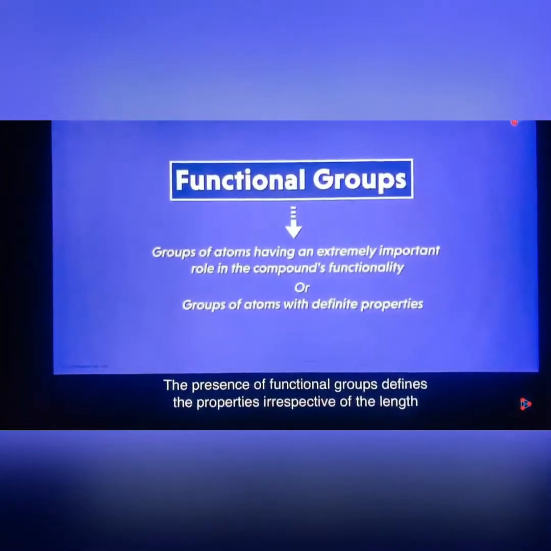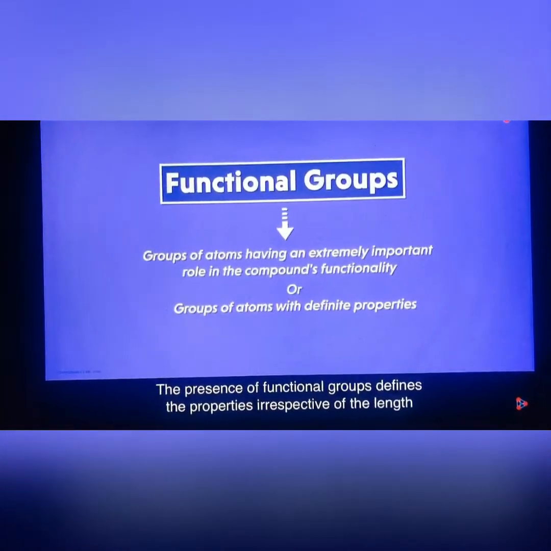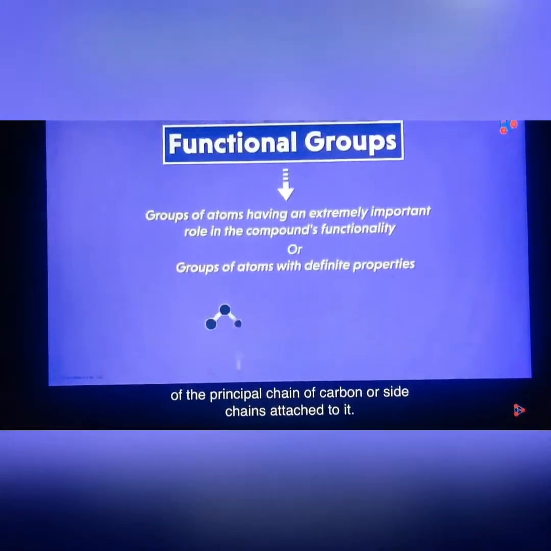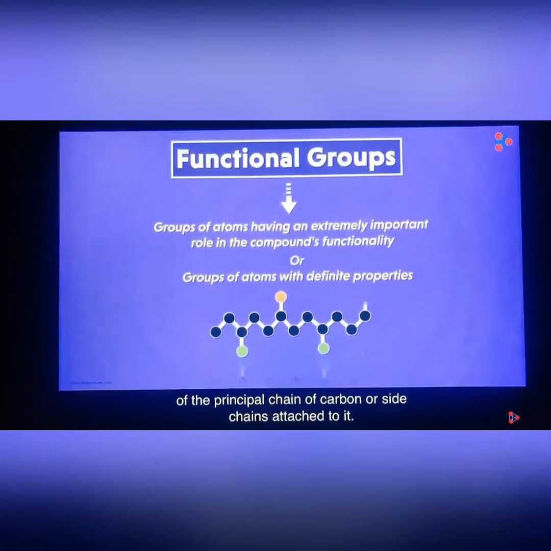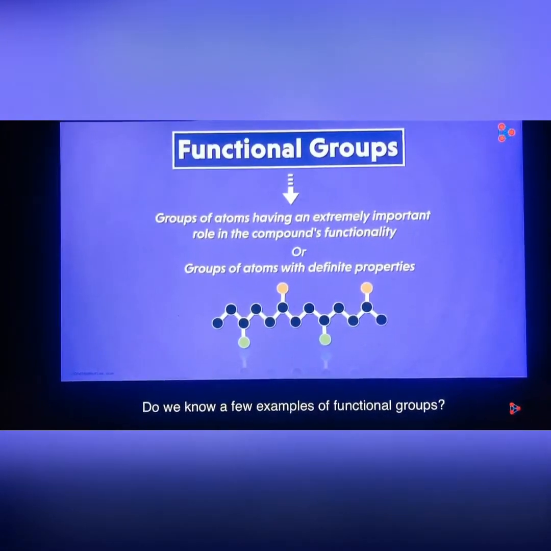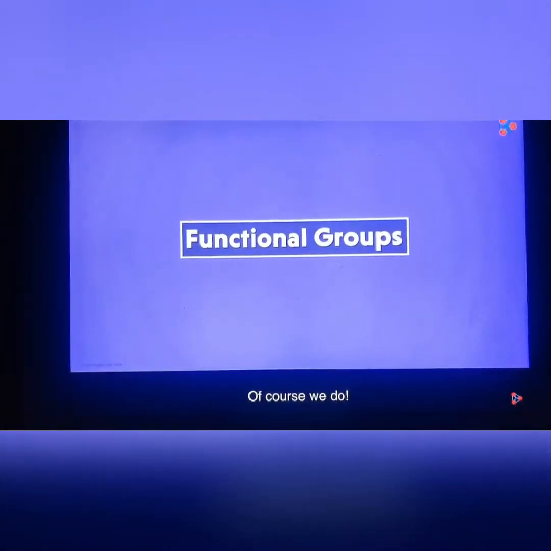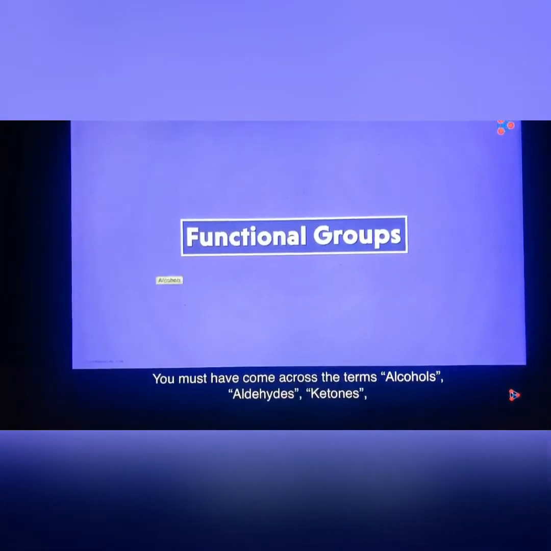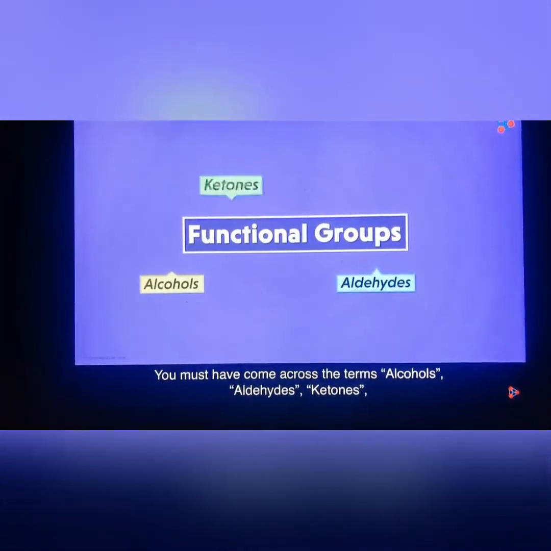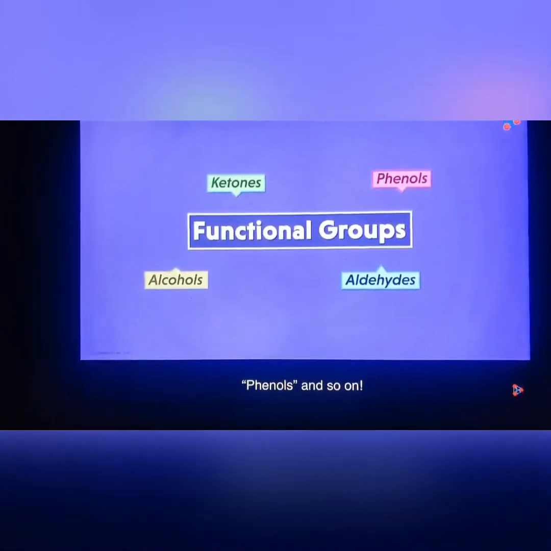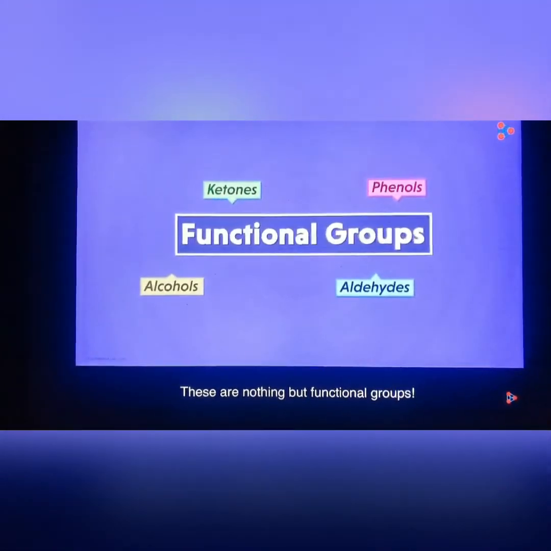The presence of functional groups defines the properties irrespective of the length of the principal chain of carbon or side chains attached to it. Do we know a few examples of functional groups? Of course we do. You must have come across the terms alcohols, aldehydes, ketones, phenols, and so on. These are nothing but functional groups.